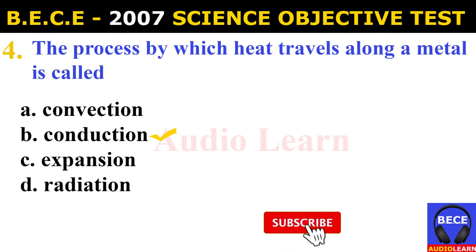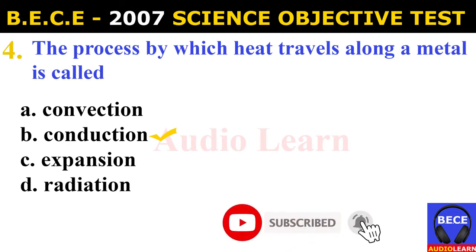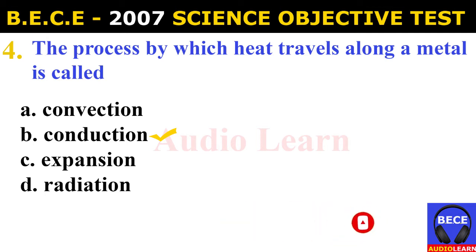Number 4. The process by which heat travels along a metal is called A. Convection, B. Conduction, C. Expansion, D. Radiation. The answer is B. Conduction. The process by which heat travels along a metal is called conduction.